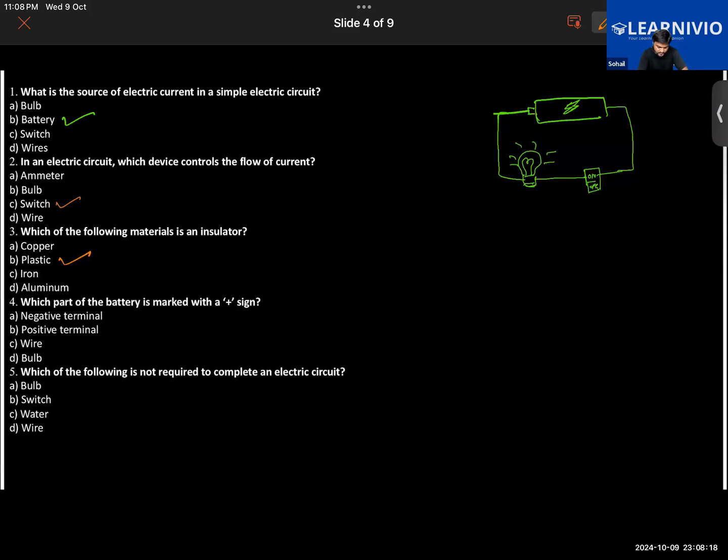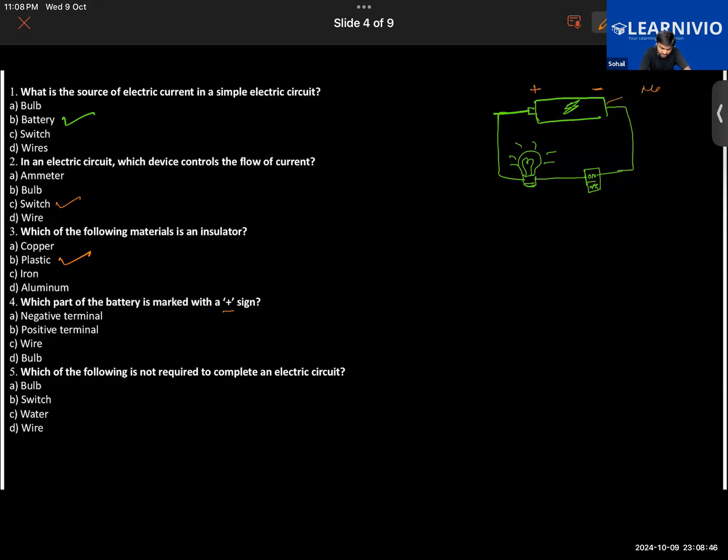Next, which part of the battery is marked with this plus sign here? It is the positive terminal. Exactly. So there are two terminals in a battery, positive and negative. The one that you see here is the positive, and the other side is the negative terminal.